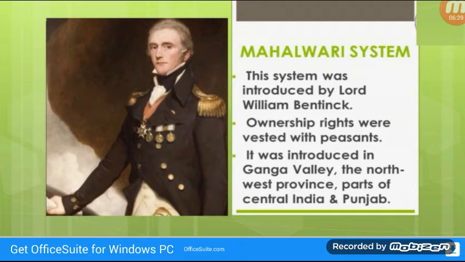Assessment of revenue was to be made on the basis of the produce of a mahal or village. All the proprietors of a mahal were severally and jointly responsible for the payment of revenue. This system was first adopted in Agra and Awadh and later extended to other parts of the United Provinces. The burden of all this heavy taxation finally fell on the cultivators.